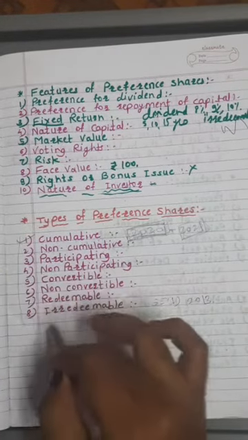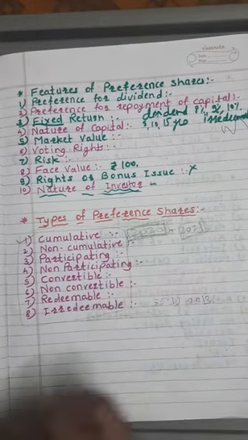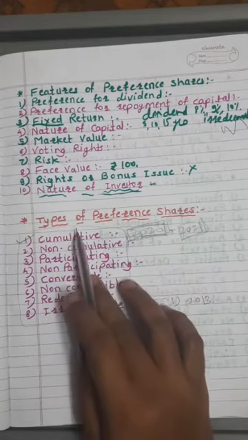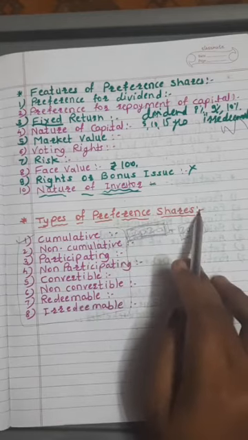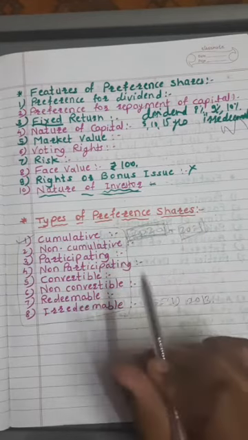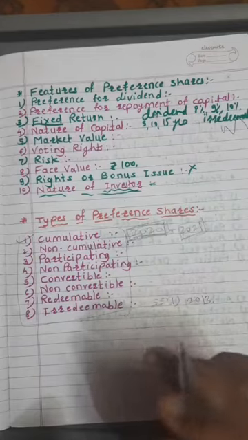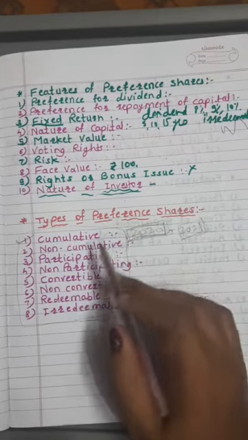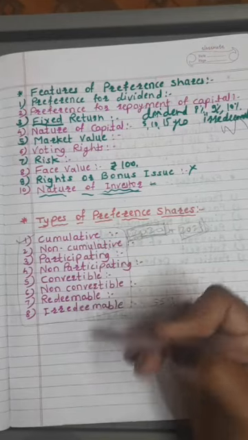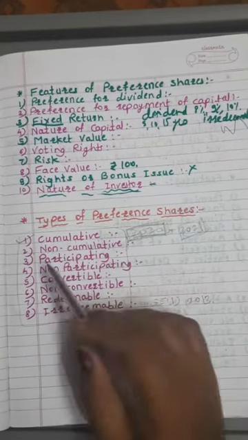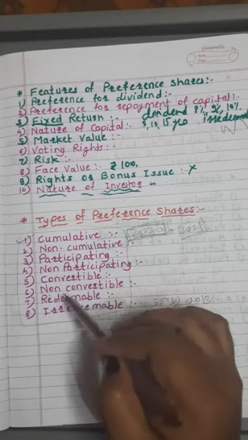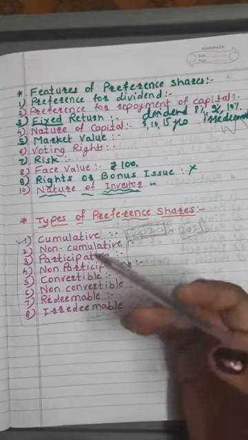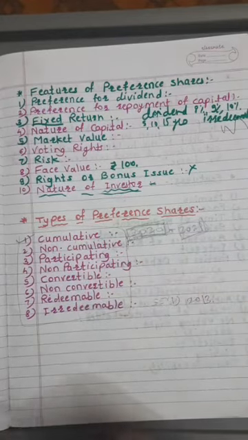This type of question is generally asked for 8 marks as a broad question. What is meant by preference shares, and explain different types of preference shares for 8 marks. Then how to write the question? First you have to explain the meaning of preference shares. After explaining the meaning, write the types one by one and then explain any 6 types of preference shares that you feel easy.